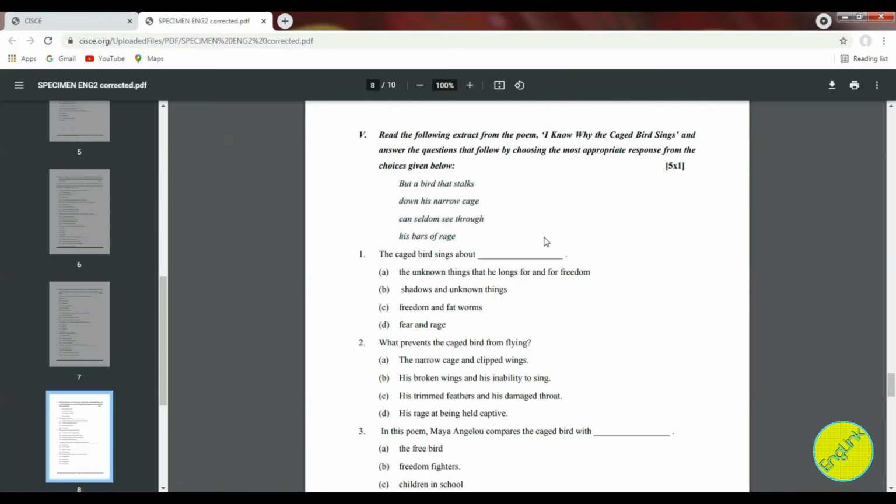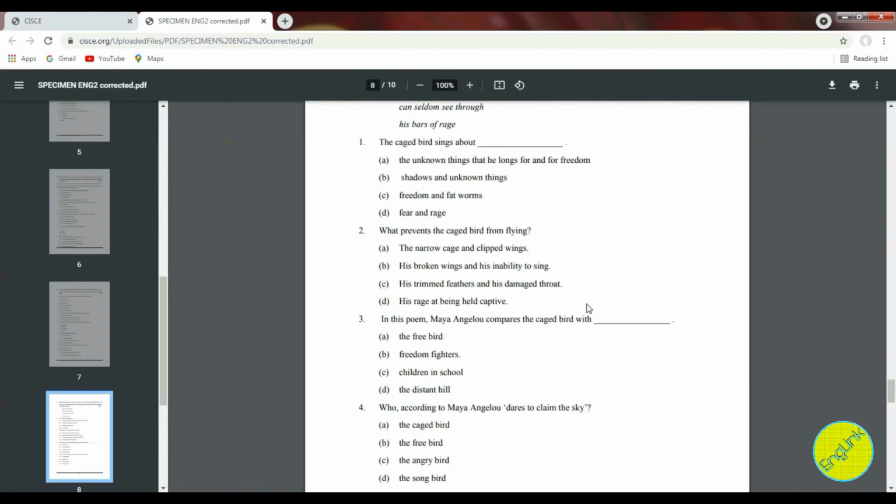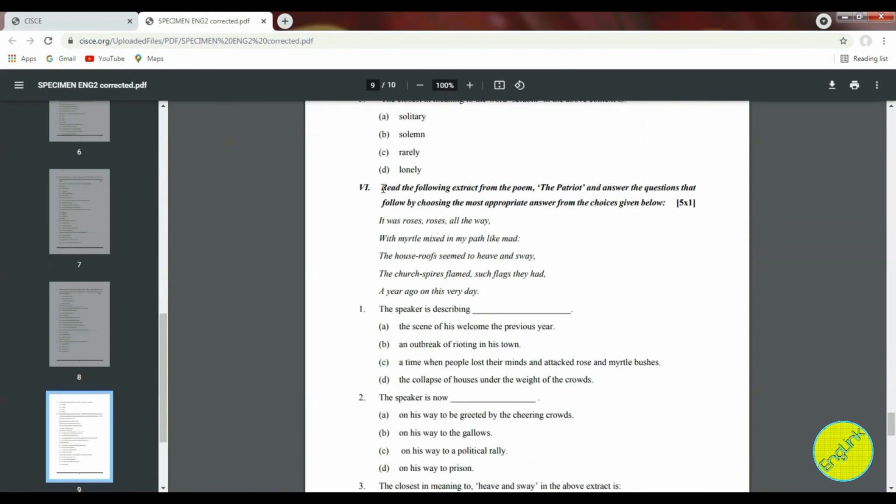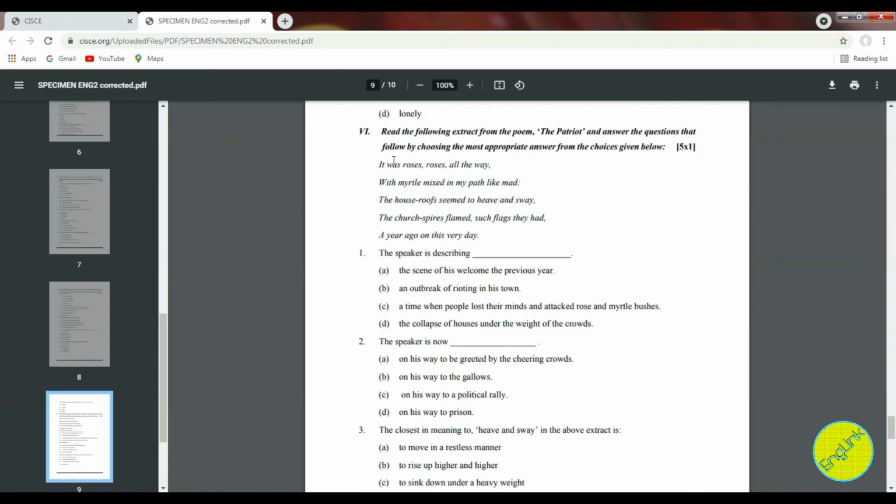So the caged bird sings about what? It sings about the unknown things that he longs for and for freedom, or shadows and unknown things. 3rd, freedom and fat worms. And 4th, fear and rage. So you will have to choose the correct option. Coming to the next one, this is again based on your poem, The Patriot, which is there in your first semester. And here you can see the stanza.